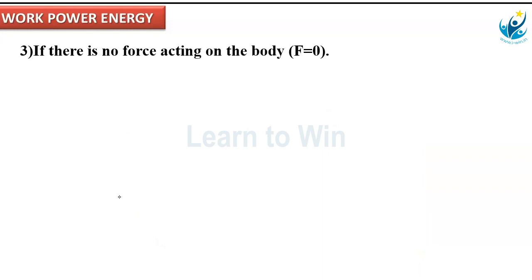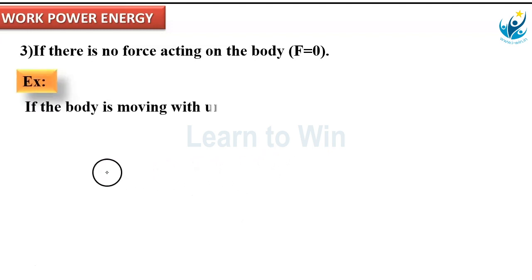Third case. What is the third case under which work done is 0? Work done becomes 0 when F is 0. No force is acting. So, if the angle between F and S is 90, meaning applied force and displacement are perpendicular to each other, we said no work done. Second case, if displacement is 0, no work done. Third case, force acting is 0, no work done.